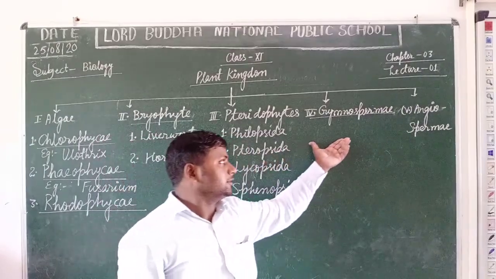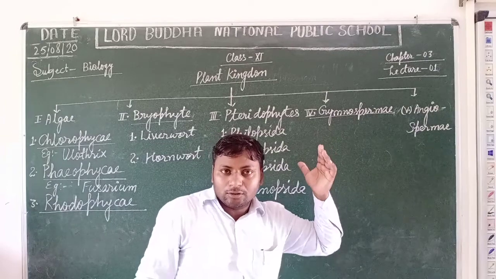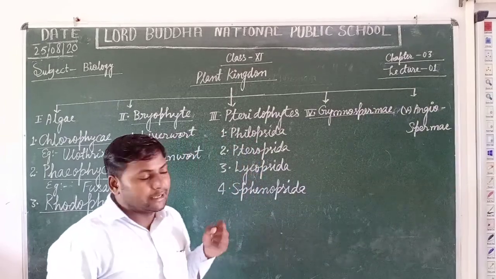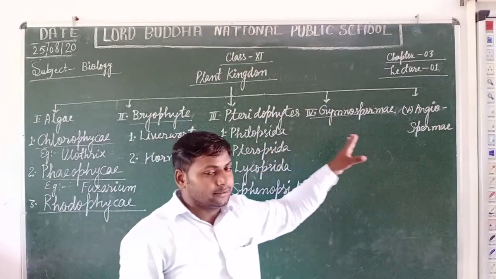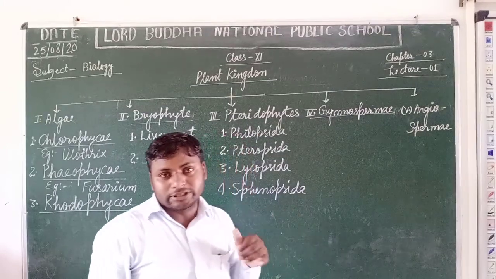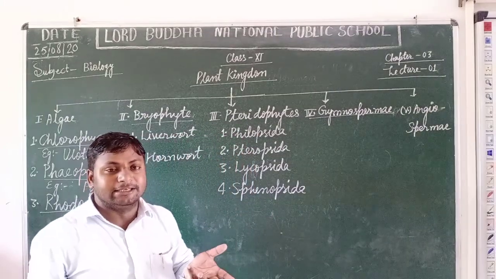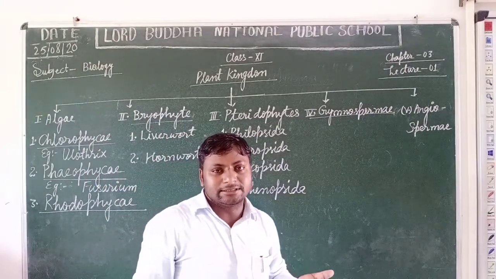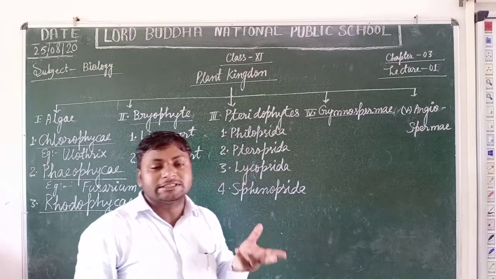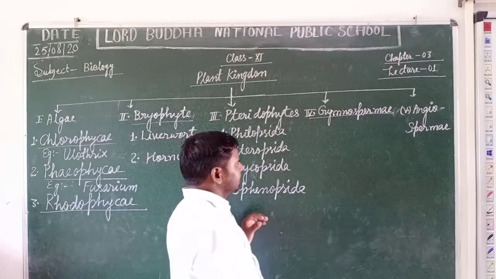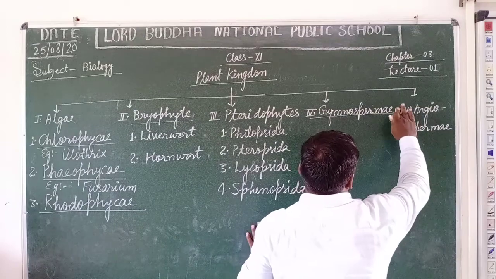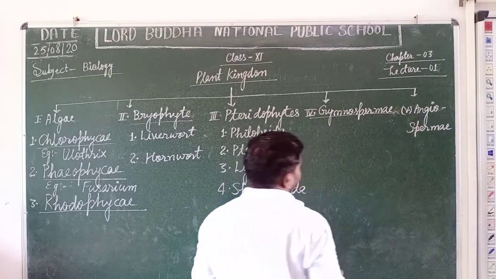Yes students, these are the group of plants that have naked seeds. It means the seeds are not enclosed inside a seed coat. That's why they are called gymnosperms.